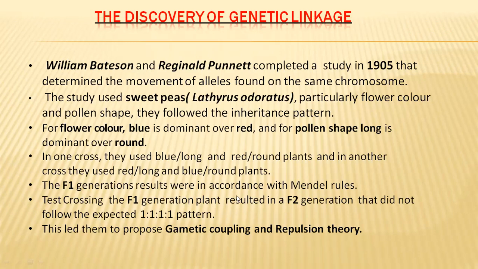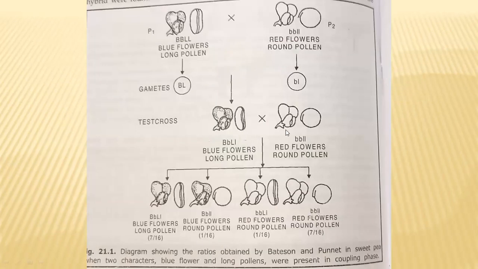These results led them to propose the gametic coupling and repulsion theory. So let us know what gametic coupling is. In the first experiment, they took two plants as parents. One has blue flowers and long pollen, with genotype capital B, capital B, capital L, capital L, and the other has genotype small b, small b, small l, small l, with red flowers and round pollen.